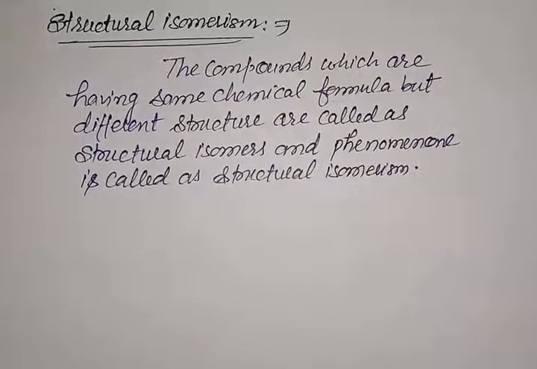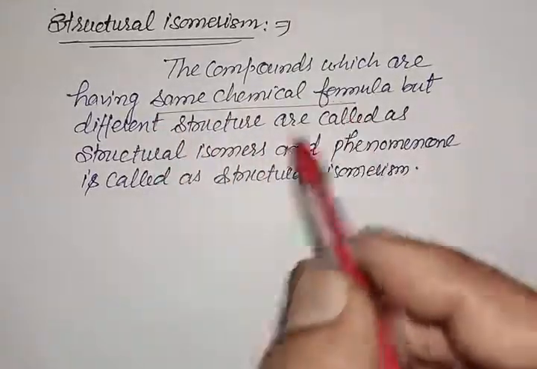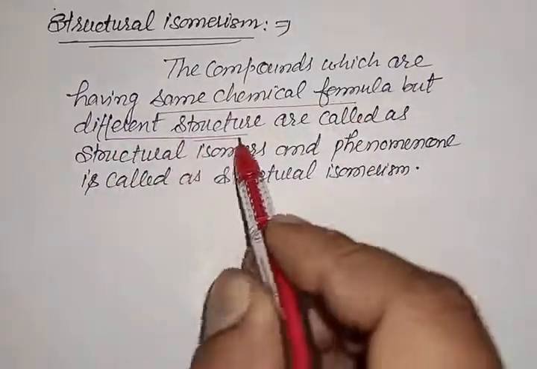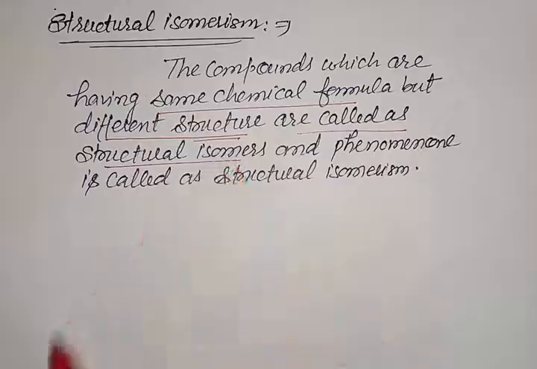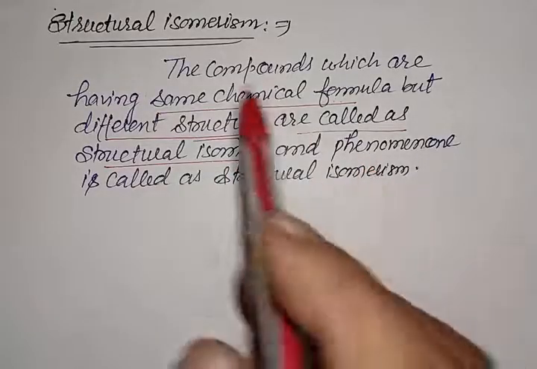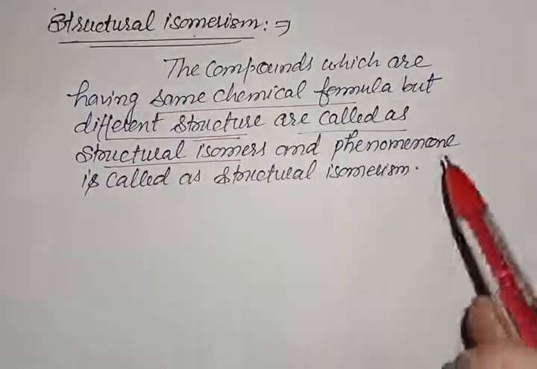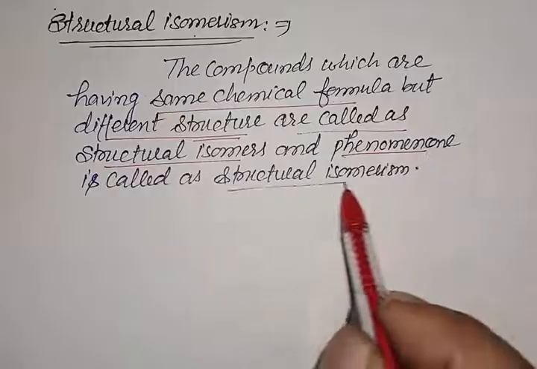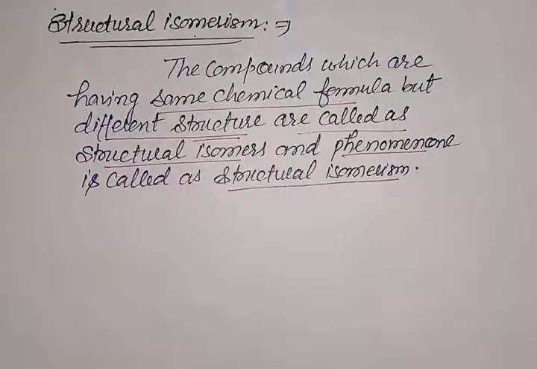Next is the structural isomerism. As we know, the compounds which have the same chemical formula but a different structure are called structural isomers, and the phenomenon of showing structural isomers is called structural isomerism. As we know, structural isomers are of many types.